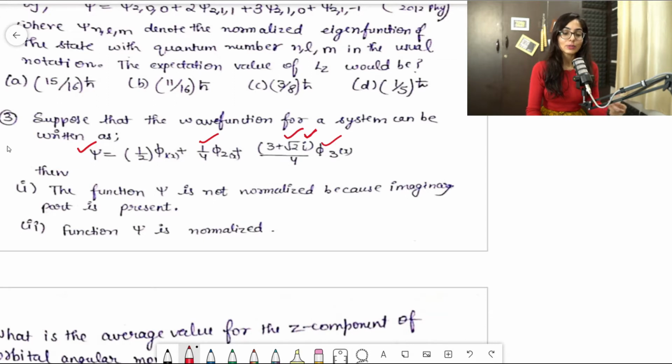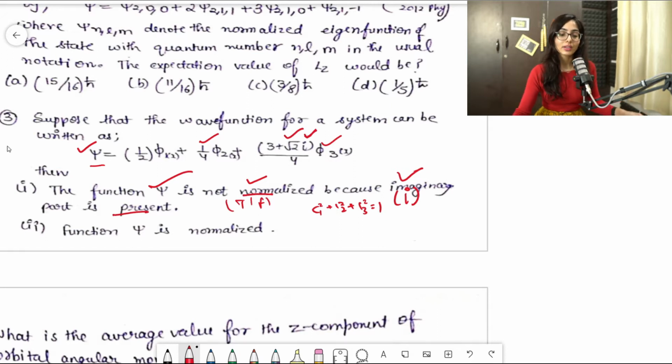Clear? So let's see what the question is saying: the function psi is not normalized because an imaginary part is present. You have to tell whether it is true or false, that is, whether the function psi is normalized or not. The statement says this function is not normalized because the imaginary part, the i term, is there. But we can't say that, because for checking normalization we need to see whether c1 square plus c2 square plus c3 square is equal to 1 or not. Clear? That is what we have to see.